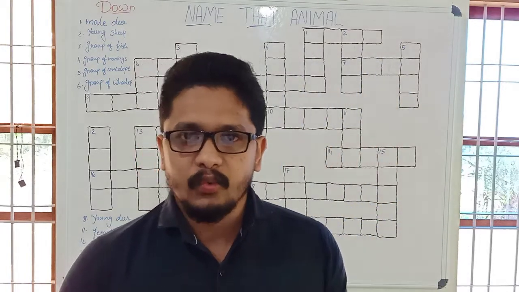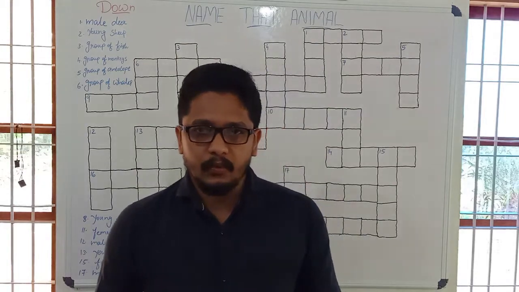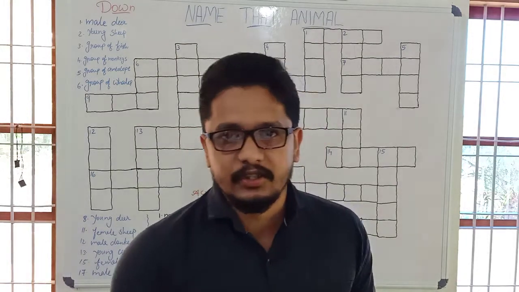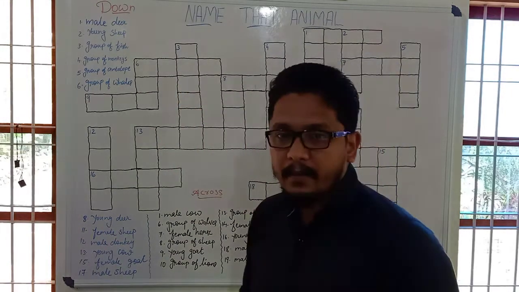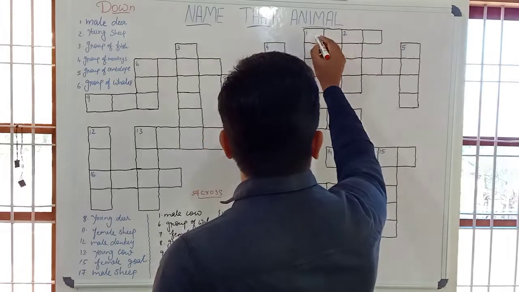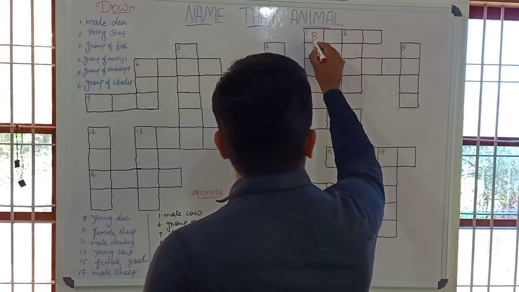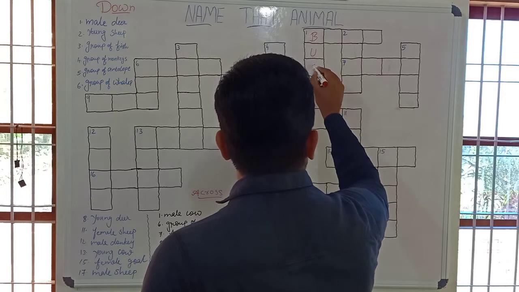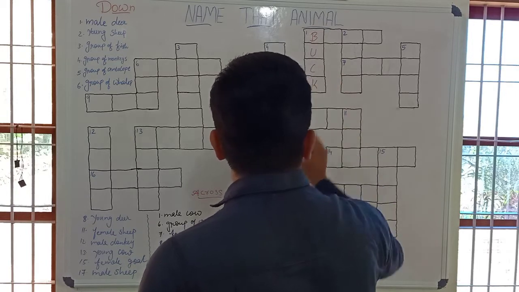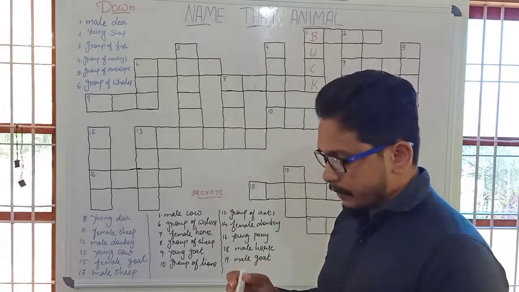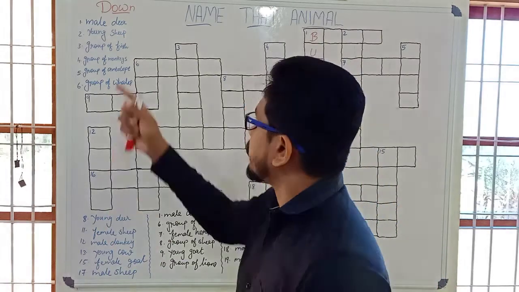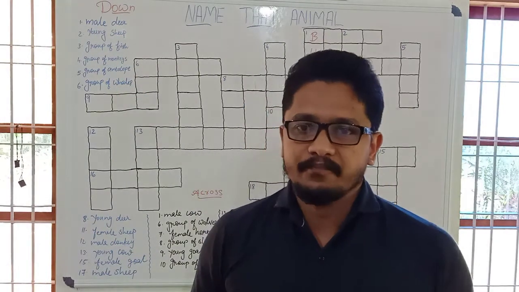Ranjit, you said it. It's buck. So we write here B-U-C-K. Buck is the word used for male deer.